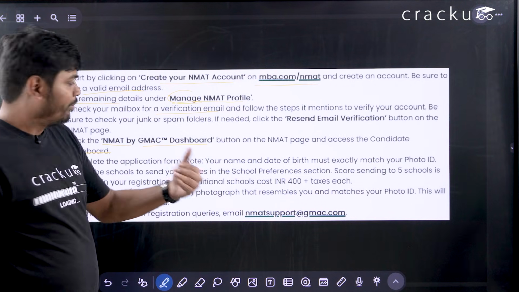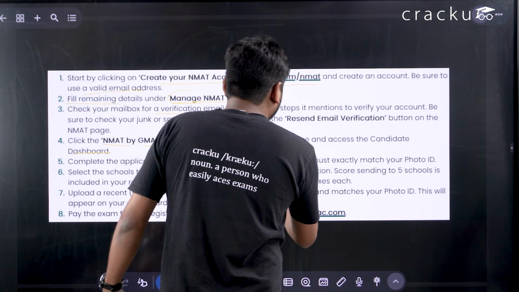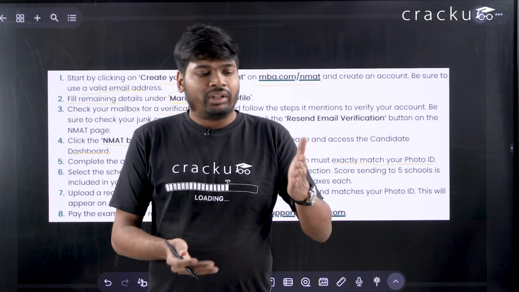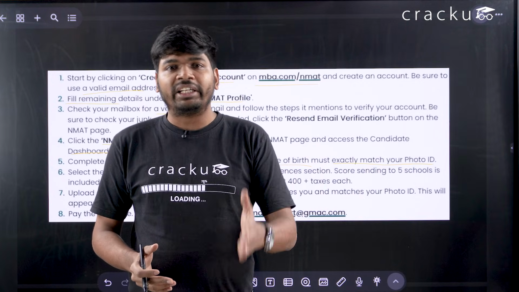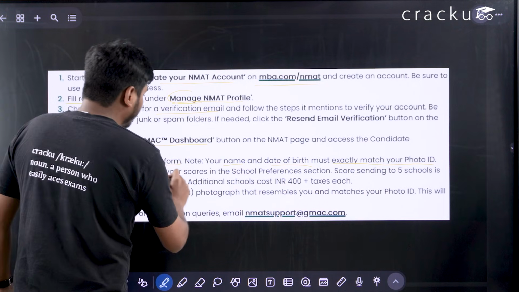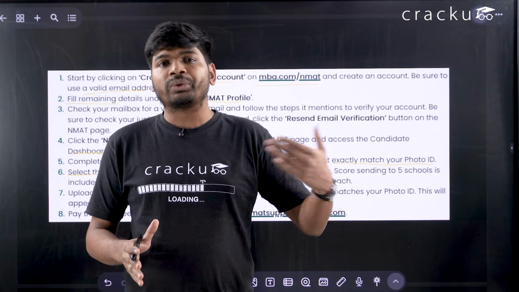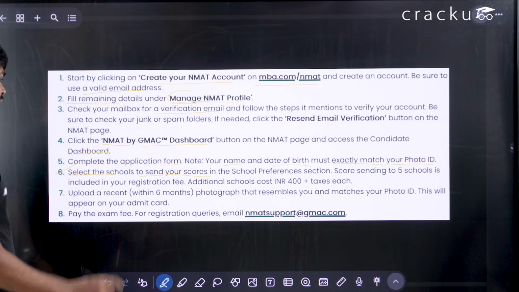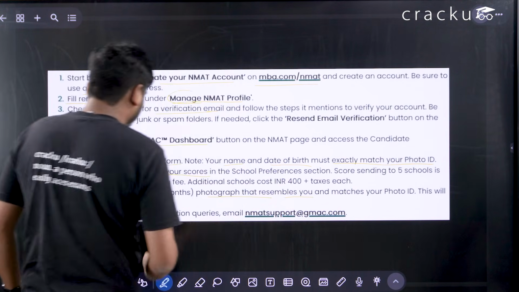Here we will fill the complete form. Okay, and the most important thing, that your name and date of birth must exactly match your photo ID. So your date of birth and your name should be the same on the form as well as on your identity. And we have to select the schools to send your scores. So I told you that we can select the number of schools to which you want to send your scores. So GMAT will directly send the scores to these schools, and we have to upload a recent photograph that resembles you and your photo ID.